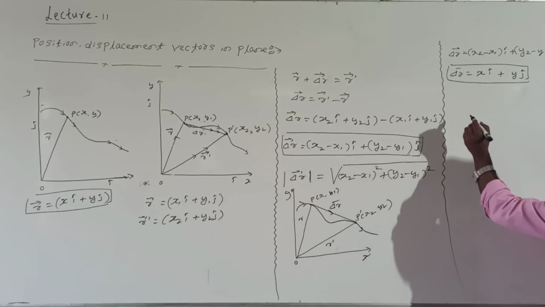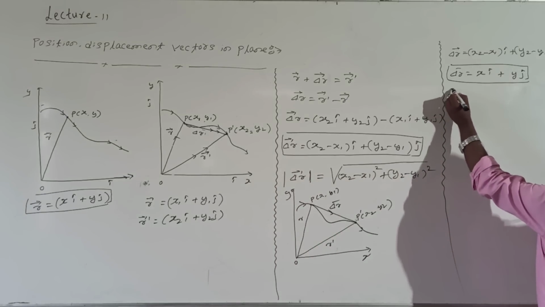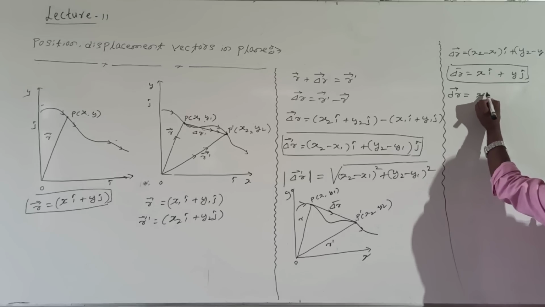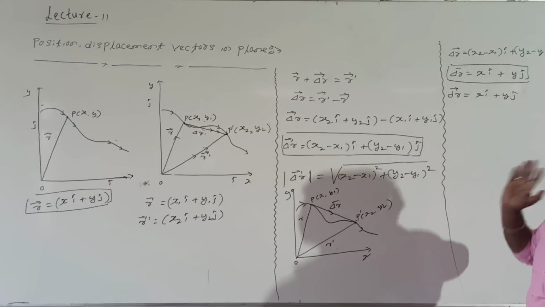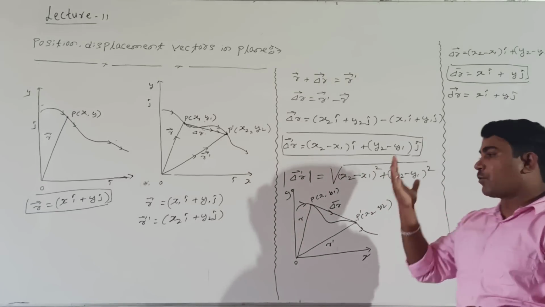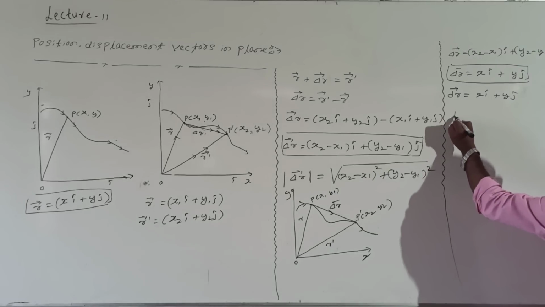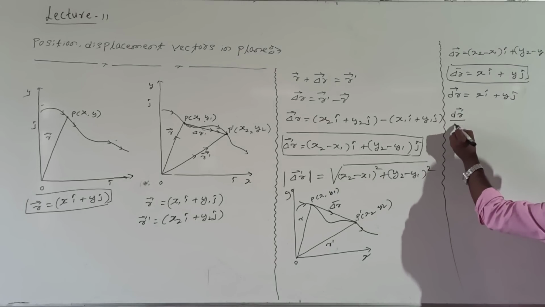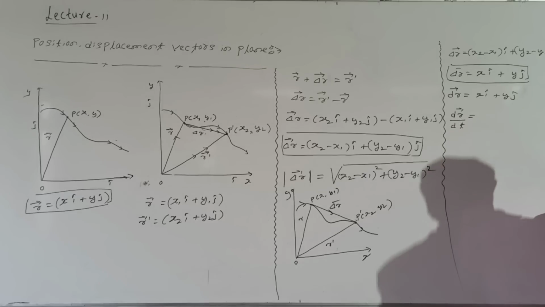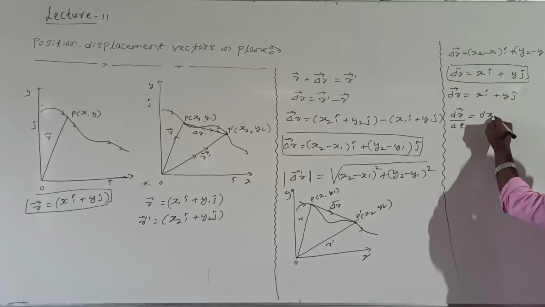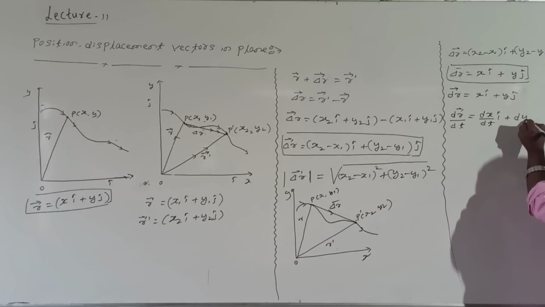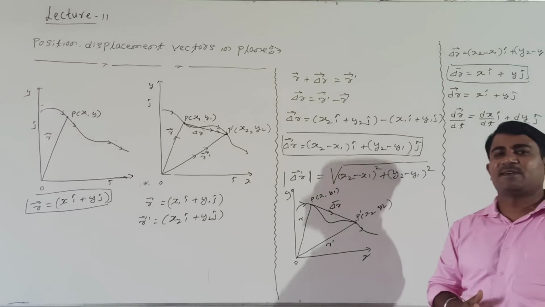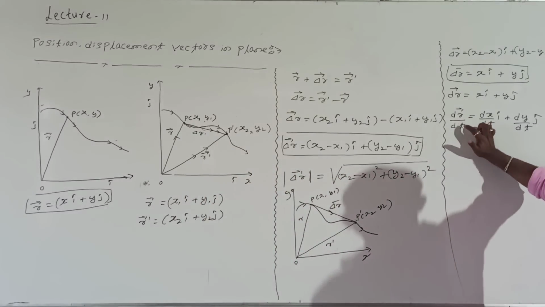I can call this value del r, replaced by x i cap and y j cap, keeping them the same. Now I will make the differentiation of this value. How to record differentiation here? dr divided by dt, then dx divided by dt of i cap, dy divided by dt of j cap. Right. dr means displacement, dt means time.